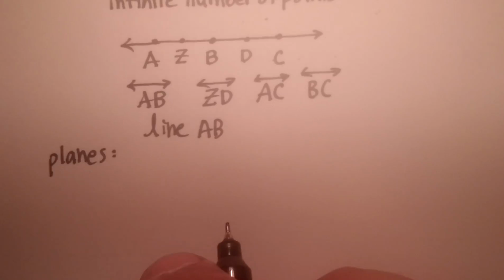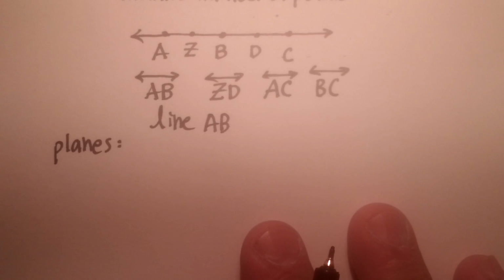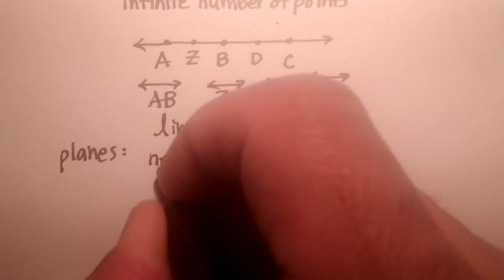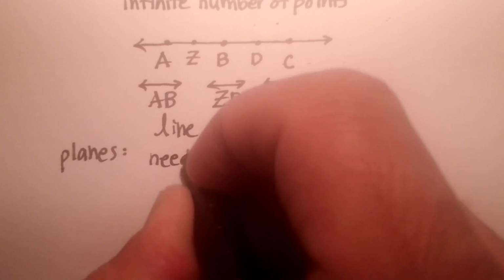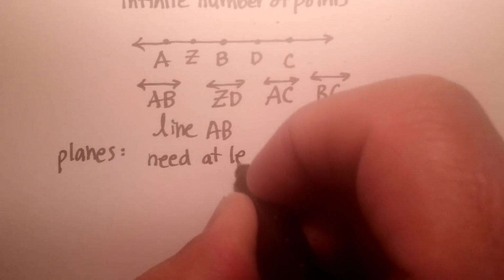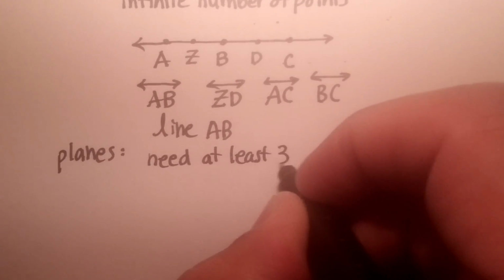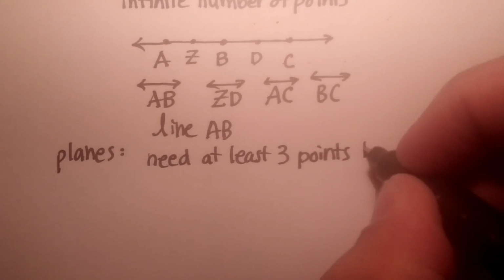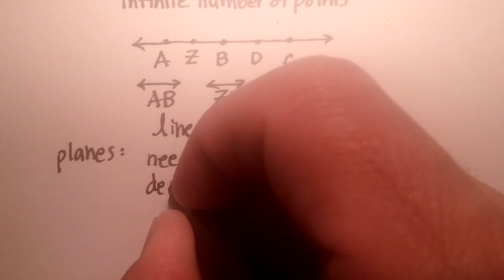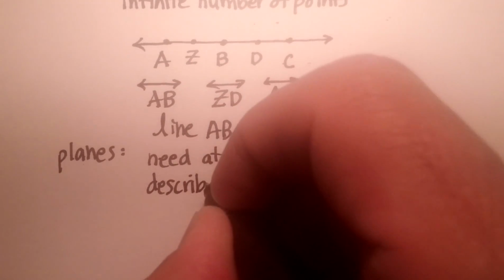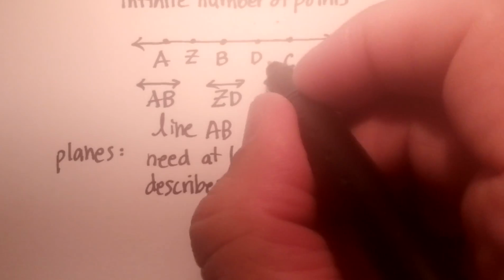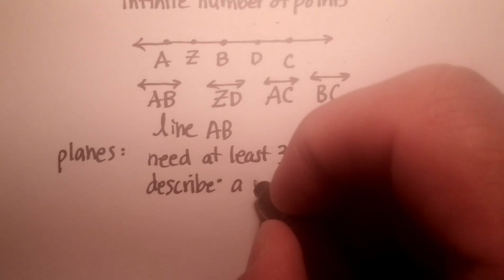So what is a plane? Well, to describe a plane, you need at least 3 points to describe it, right? Just like you need 2 points to describe a line. You absolutely need 2 points. You need 3 points for a plane.